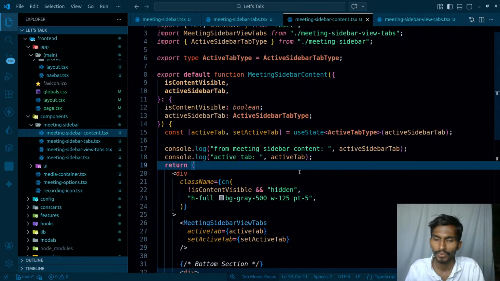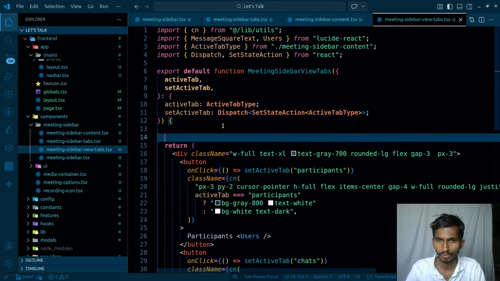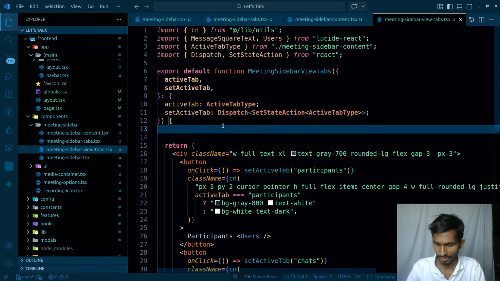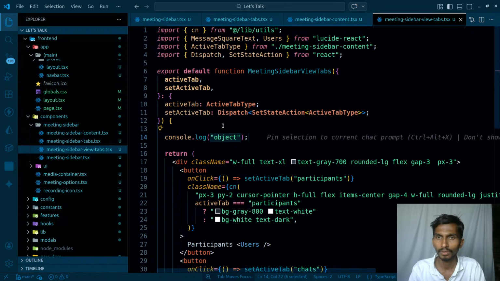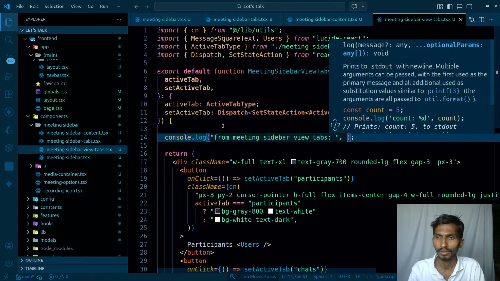So this is also fine, and lastly I want to check the value inside this particular sidebar. So let's see the last thing, CLG from meeting sidebar view tabs and active tab.